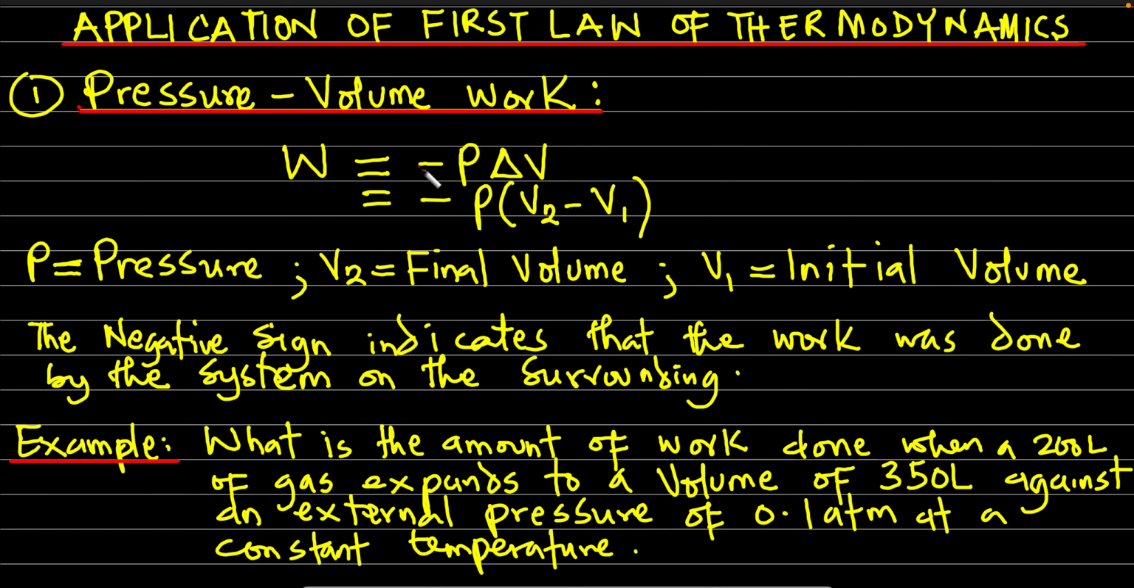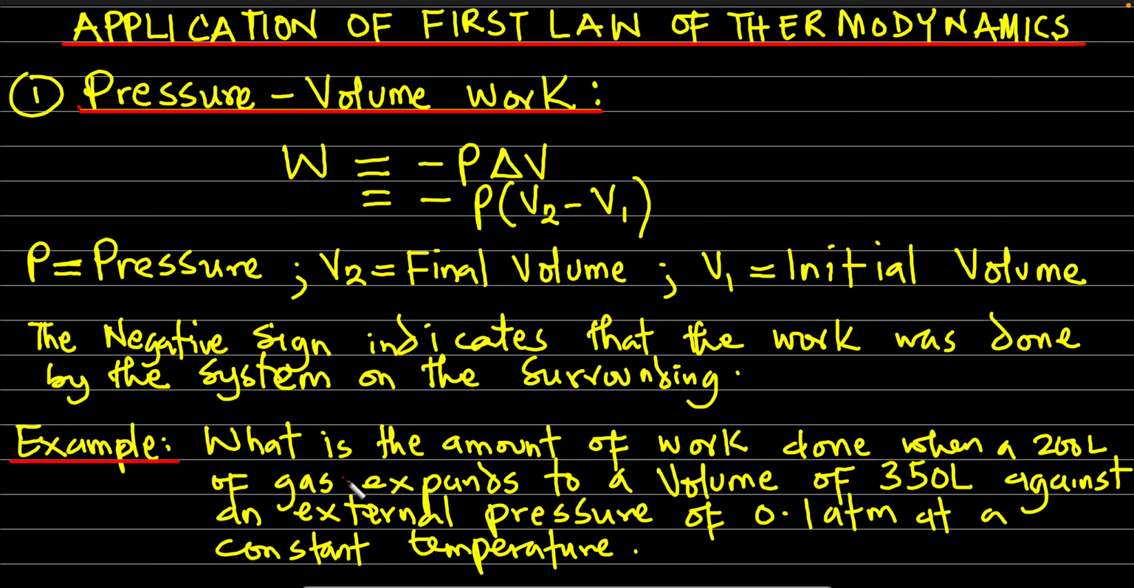So work done here is minus P, change in V. Change in V is V2 minus V1, where P is the pressure, V2 is the final volume, and V1 is the initial volume. Now the negative sign indicates that work was done by the system on the surroundings. This negative sign is always constant anytime you're carrying out this calculation.